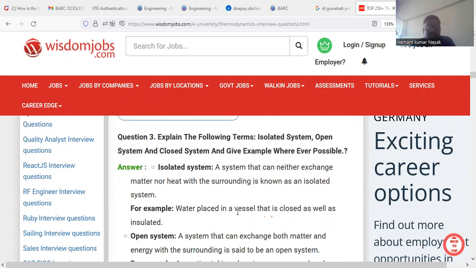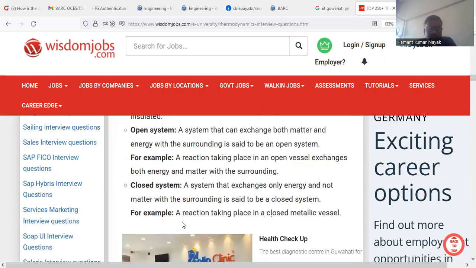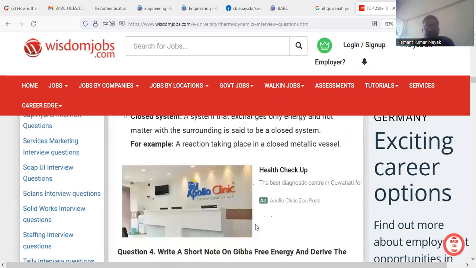For example, water placed in a vessel that is closed as well as insulated. And an open system: a system that can exchange both matter and energy with the surrounding is said to be an open system. For example, a reaction taking place in an open vessel exchanges both energy and matter with the surrounding. A closed system is a system that exchanges only energy and not matter with the surrounding. For example, a reaction taking place in a closed metallic vessel.